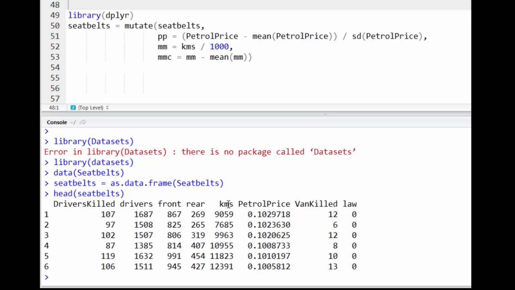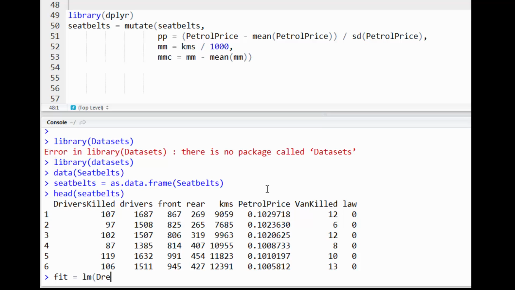Kilometers is a measure of total distance driven that month. Petrol price, you might notice this clearly isn't in pounds. It's what they're calling real petrol price, which is the petrol price relative to some retail index, and then a measure of killed in vans, and then whether or not the seatbelt law was in effect. So in this analysis, we're just going to look at drivers killed, and we're only going to have two predictors, kilometers and petrol price. Okay, so if we wanted to fit that, we could do fit is lm.